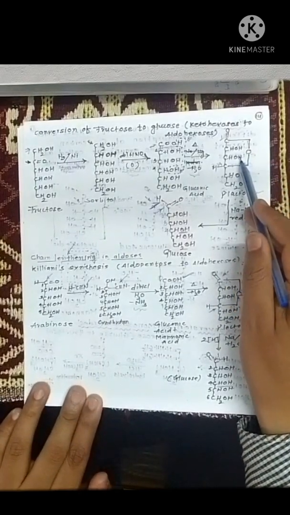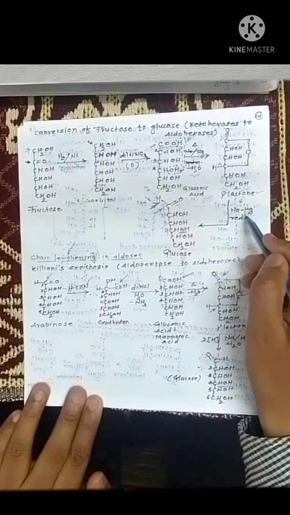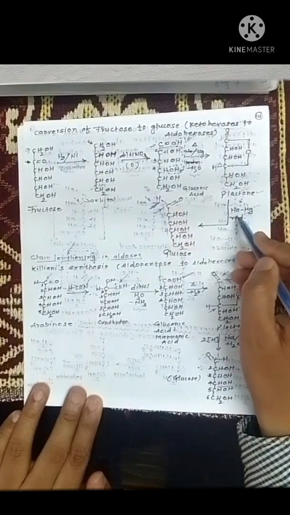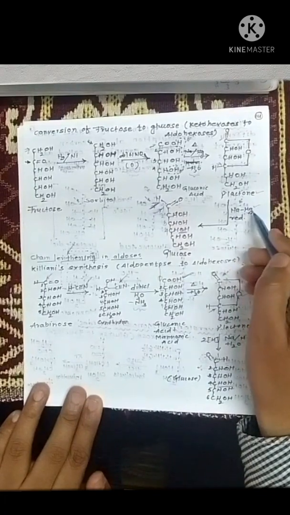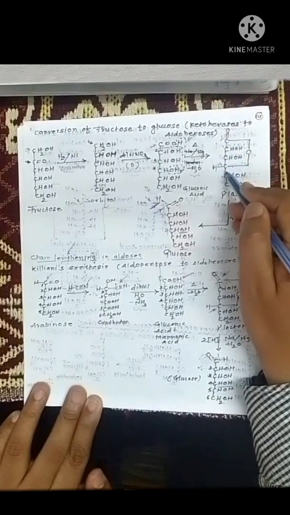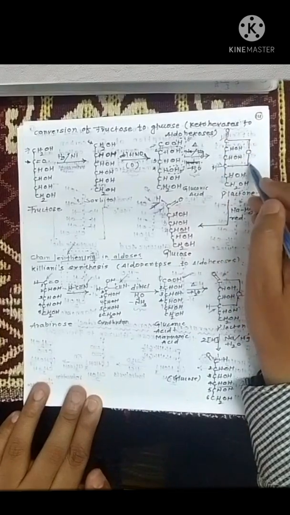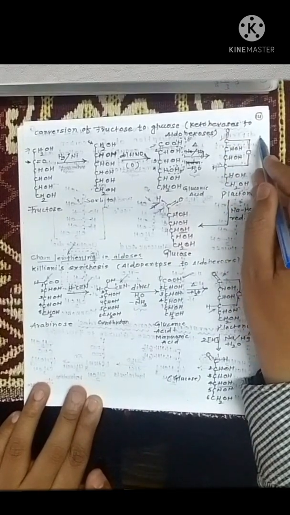When this gamma lactone is reduced with the help of a mild reducing agent, like sodium amalgam, this linkage, that is the C1 C4 carbon linkage, breaks away.